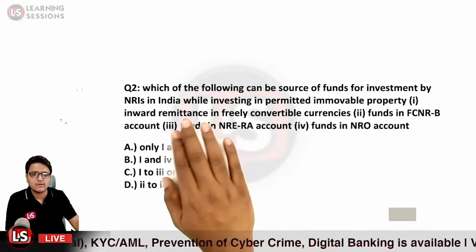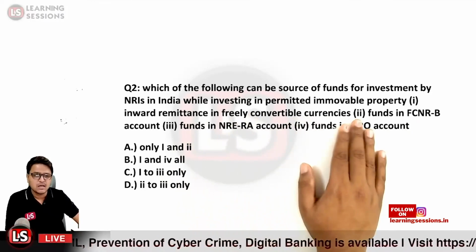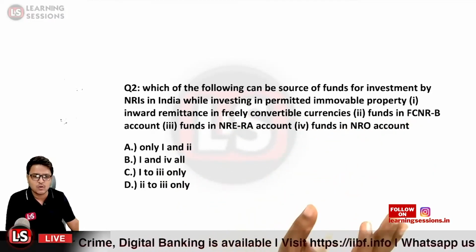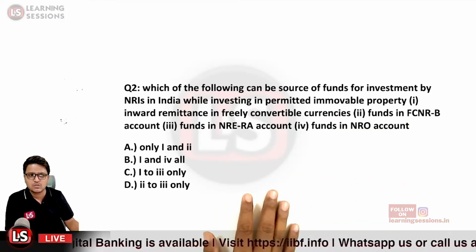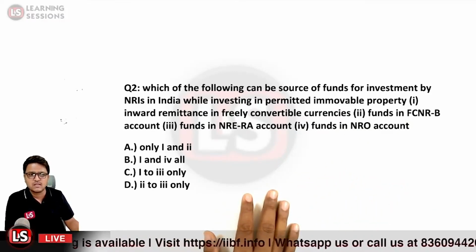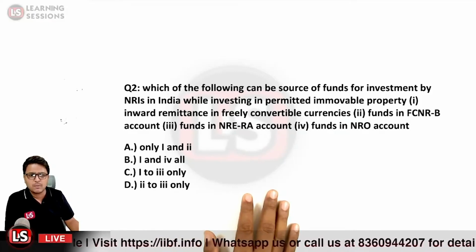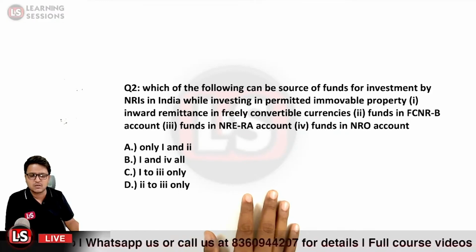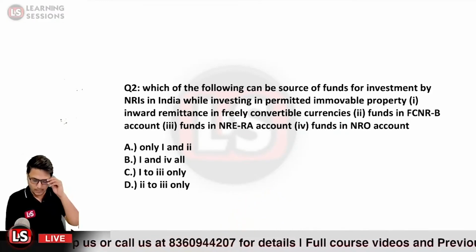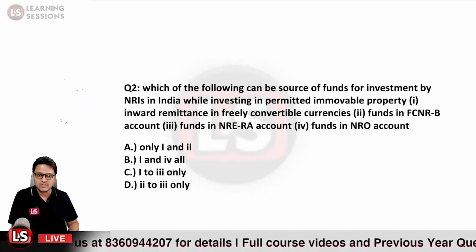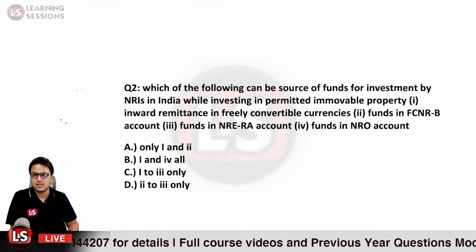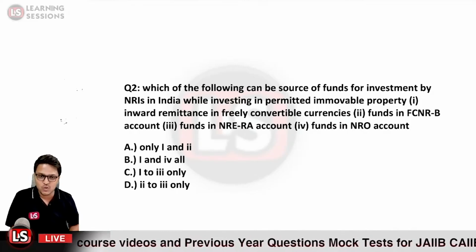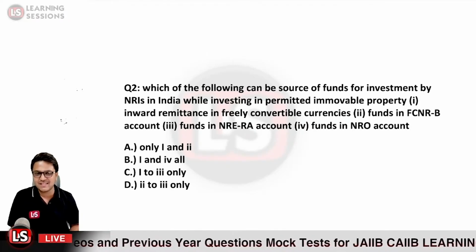So it can be by way of inward remittances in freely convertible currencies, or it can be funds in FCNR bank account, funds in NRE rupee account, or funds in NRO account. So what particular amount can be used so as to invest in the immovable property? What would be the right answer? Question number 2. Kindly do hurry up and answer it at the earliest.